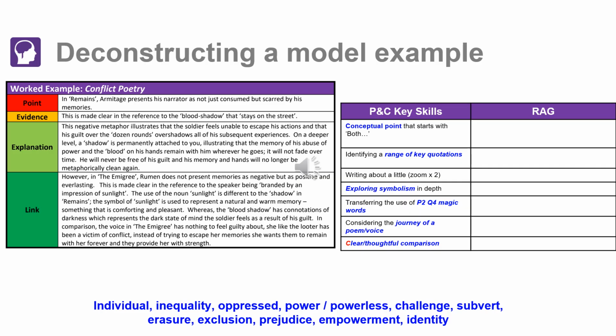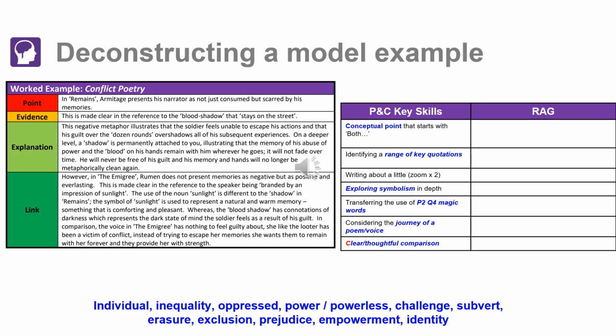The best thing I think to demonstrate within this example is how they're focusing in upon symbolism. So in the first sort of discussion of, I believe it's Remains, that's the named poem in this example, they talk about the shadow and they look at the symbols in the shadow, and then very cleverly in the link they discuss the symbolism of light and use that as a point of comparison. And I just thought that built on beautifully from what we discussed previously about looking at the comparison through the lens of AO1 or AO2.